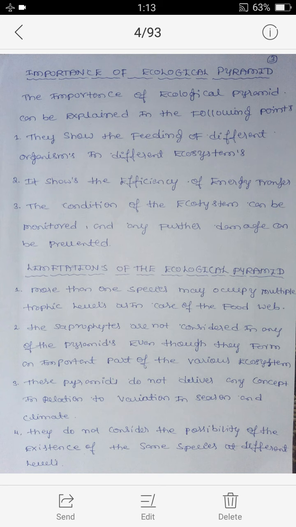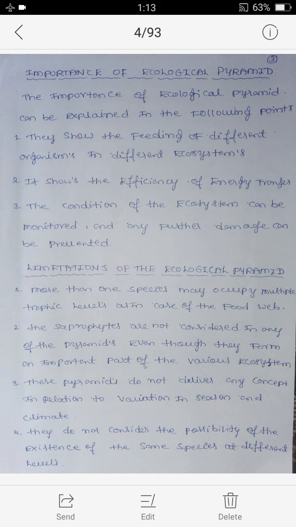Third one, these pyramids do not deliver any concept in relation to variation in season and climate. Fourth one, they do not consider the possibility of the existence of the same species at different levels.